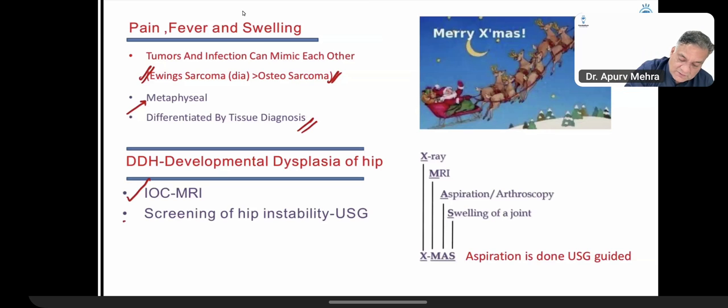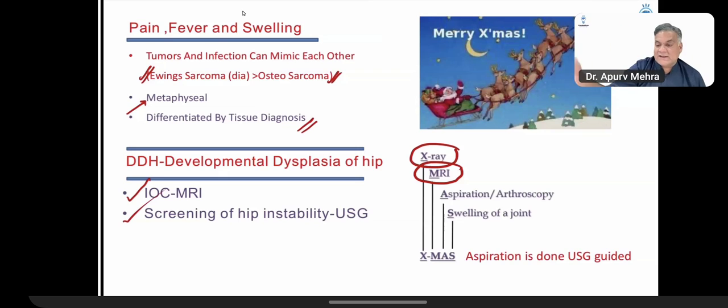DDH, investigation of choice is MRI, screening tool is ultrasound. All right. When you have joints, joints are different. They're covered by cartilage, there's fluid inside, there are ligaments, right? Everything is there inside. They're cushions. So the first investigation is always X-ray in my subject. And MRI is a very good thing for the joints. Shoulder and knee, MRI is almost like X-rays.